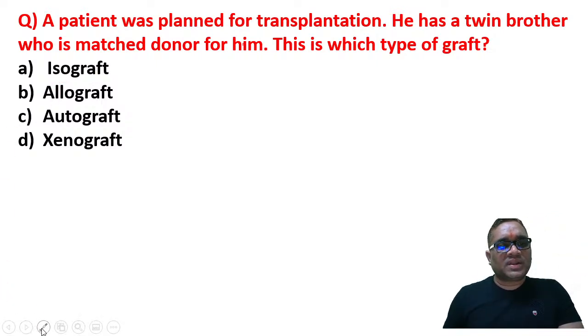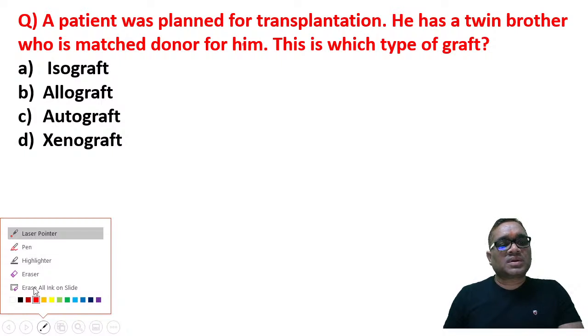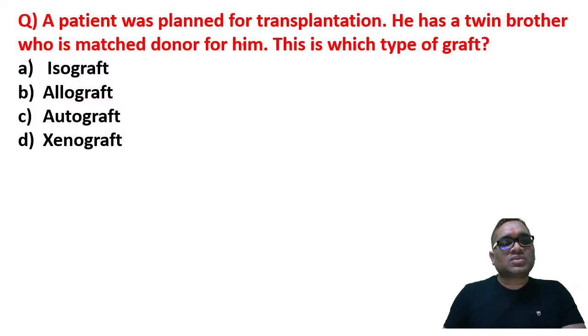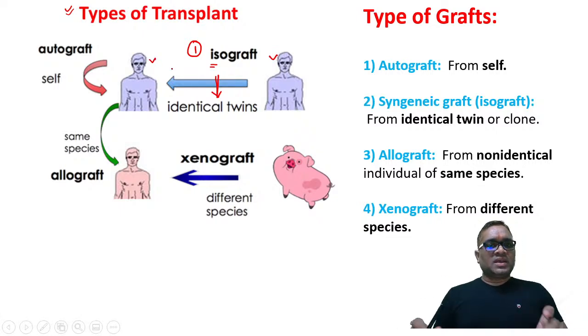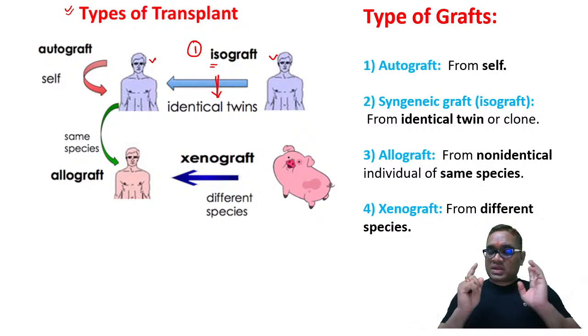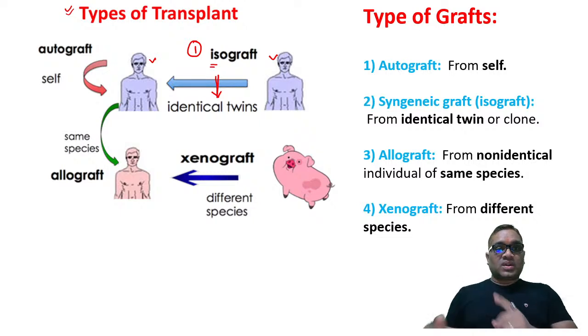It will be isograft, right? So please remember, this is a simple question and your answer should be isograft. Between the twins, isograft will be happening. Now you can see this is a very simple diagram which will help you to memorize the types of transplant. First is isograft, which is between identical twins. Both are the same color, so they are twins, right? Between the twins, isograft.